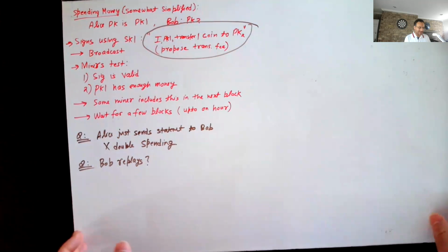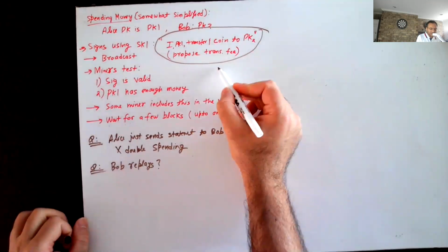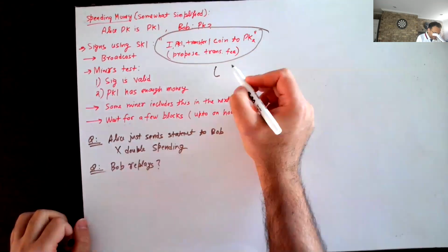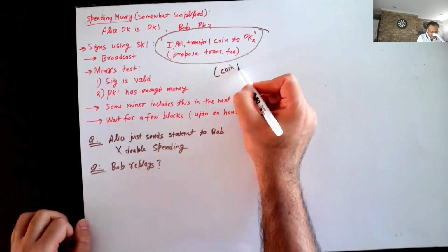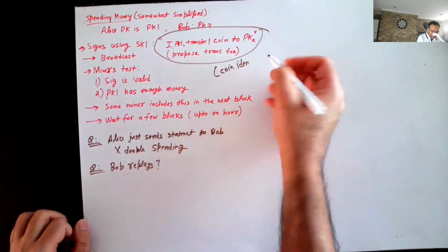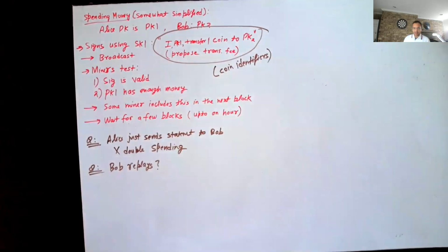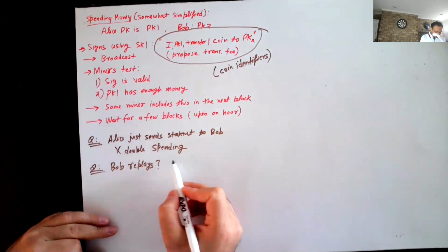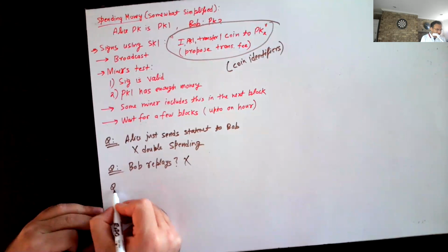That's why I'm saying that this is somewhat oversimplified, but in reality there are some coin identifiers which are included. And once that coin is spent, Alice no longer has that coin. So a replay attack also is not possible. Okay, another question maybe.